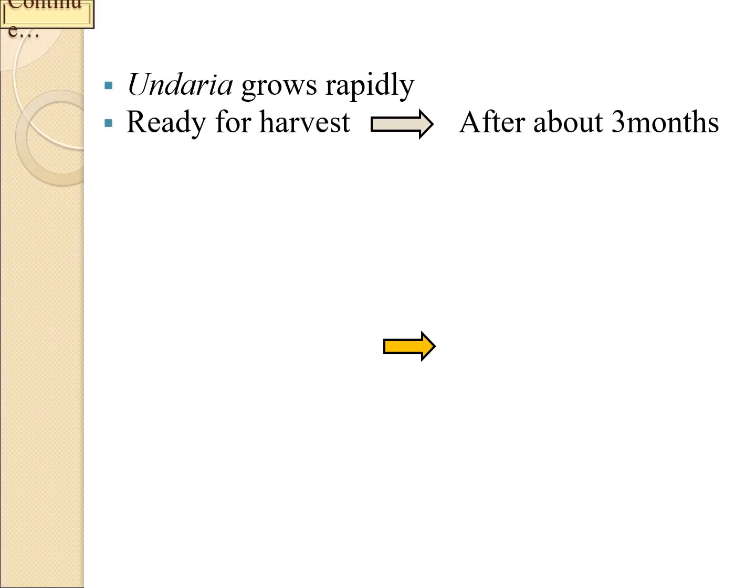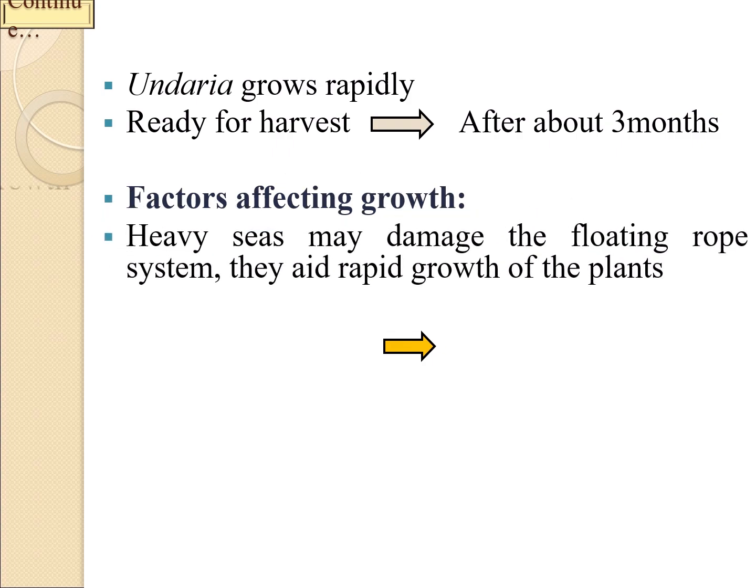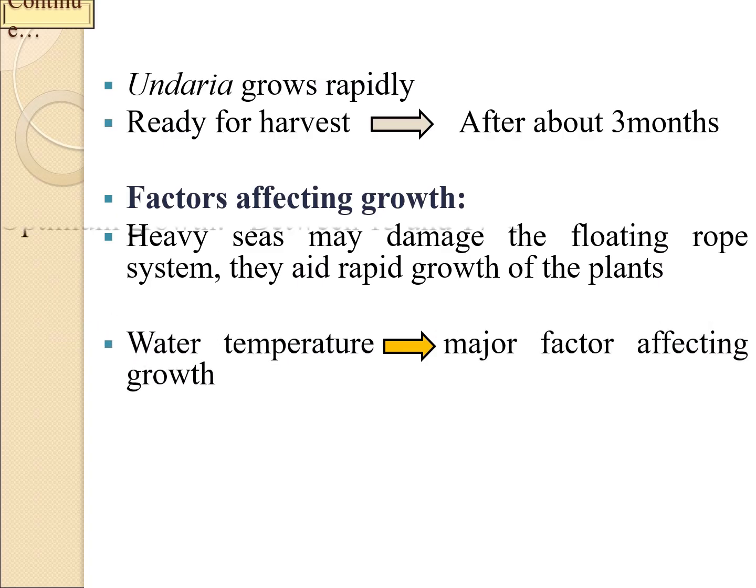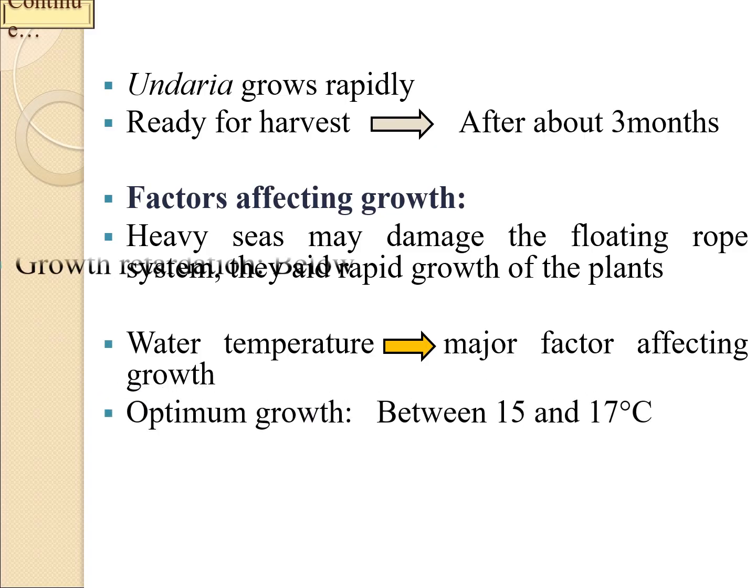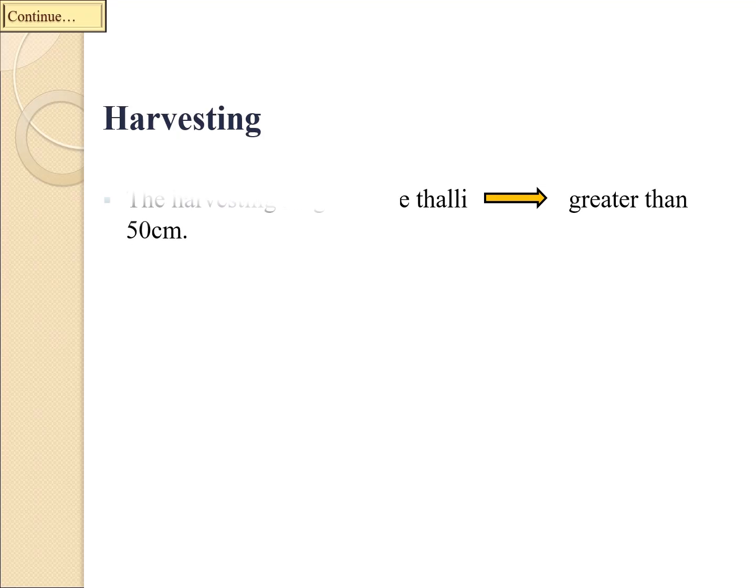Each individual long line can produce approximately 80 to 130 kg of fresh Undaria biomass. The main variables in final production weight are the location, water current and water depth where they are farmed. Undaria grows rapidly and becomes ready for harvesting after about 3 months. Some factors severely affect its growth, like heavy seas, which may damage the floating rope system. Water temperature is a major factor affecting growth.